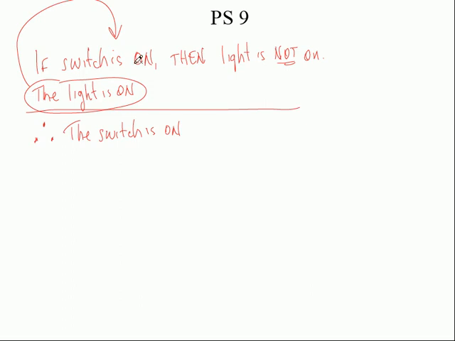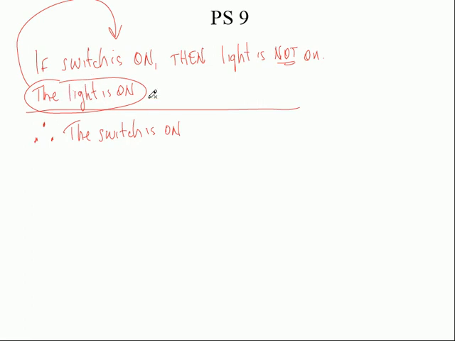Well, let's think about this. It says if the switch is on, then the light is not on. Well, the light's on, right? So does that mean the switch is on? No. You can't conclude anything. You can't even conclude that the switch is not on from this. It's confusing. This is a weird example. They have better examples than this, but this is a weird example.